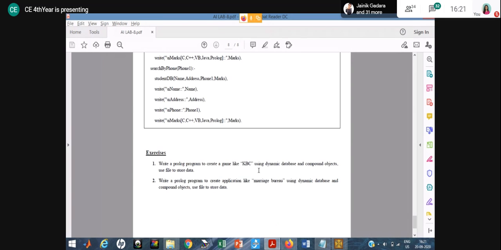Here in this case, you have to create a menu-driven program, everyone. In your journal, you have to write the student program as well as either the KBC or the Marriage Bureau program. The menu-driven program must mention all the functionality, like insert, update, delete, retrieve, consulting, meaning all the operations that you have to perform.